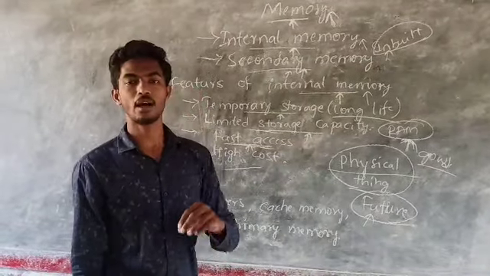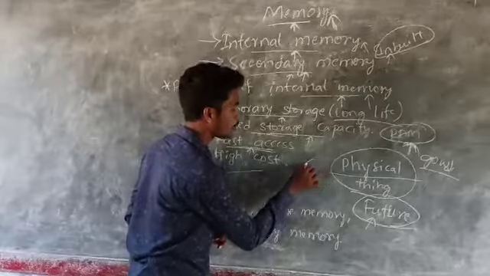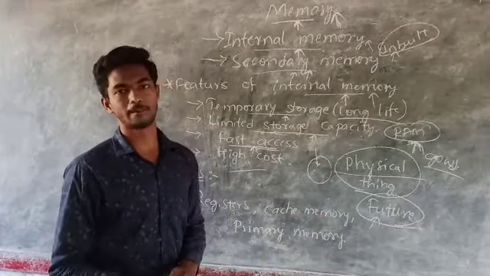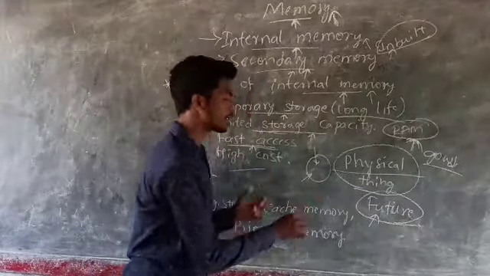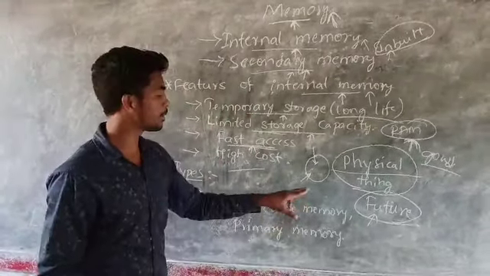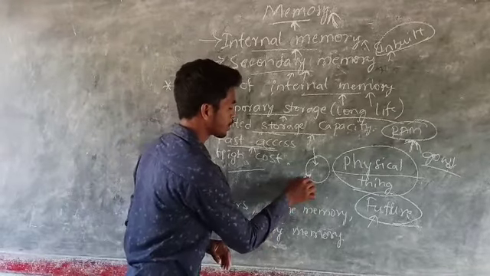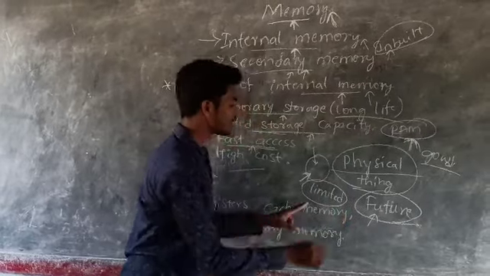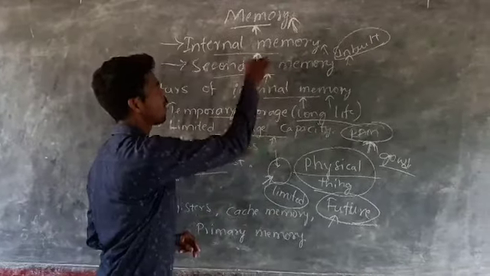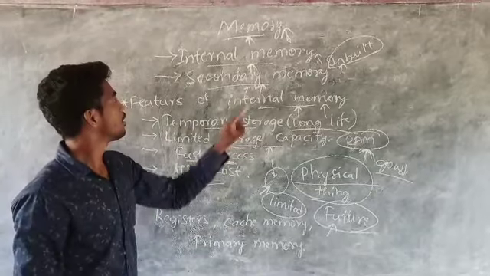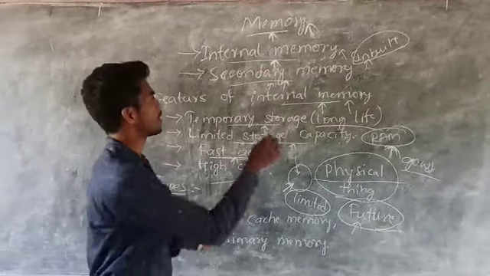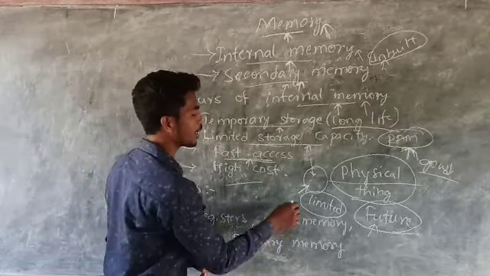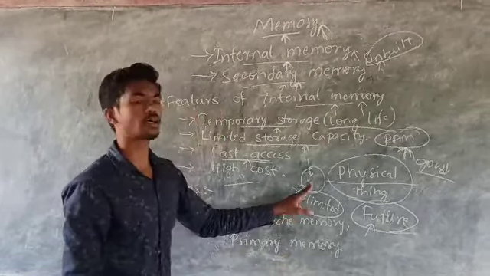When the developer or a company gives some amount of memory to the computer, it will be limited. Why? Because the internal memory is a faster one, and it costs more than the secondary memory. For that reason, the company will provide limited memory to the computer system.